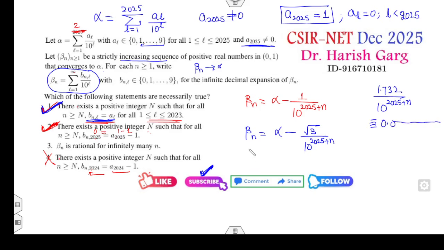Fine. तो इसका मतलब क्या हो गया, is the beta n a rational number? No, beta may be irrational. Fine. So the third option is the wrong option. Fine. So the correct options of this problem are A and B.